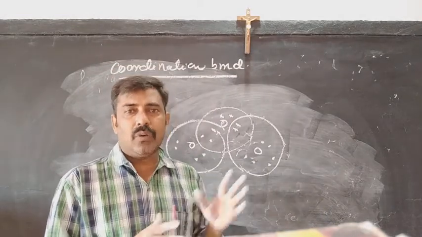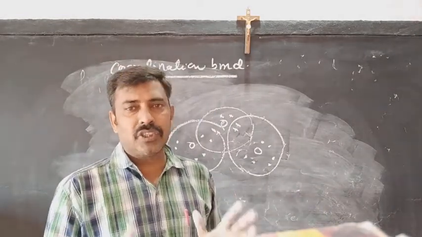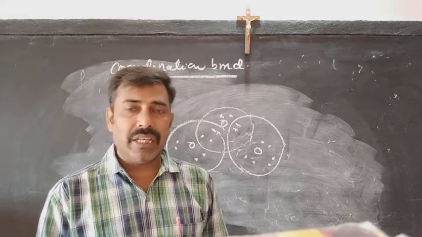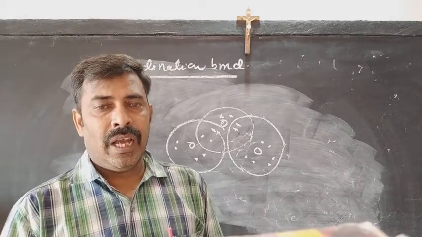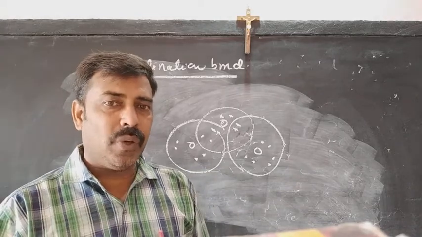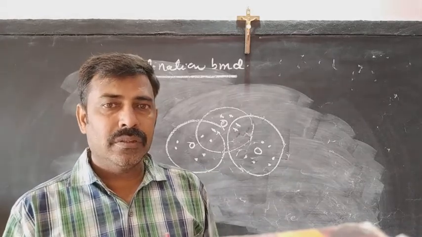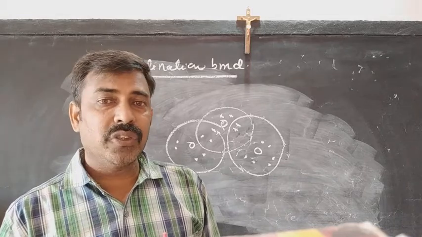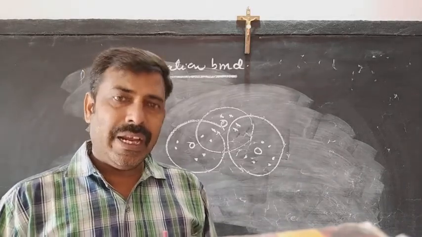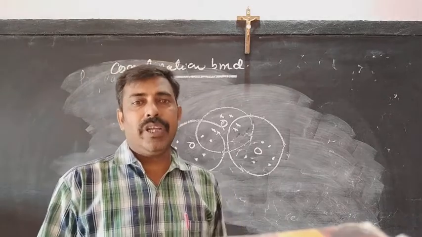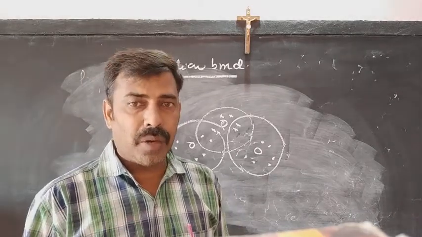But in the coordination bond, the sharing is there, but it is not similar to that of the covalent system. And if the sharing is not similar to that of the covalent system, then what? The system will show some ionic character, and that ionic character can be represented in the form of the formal